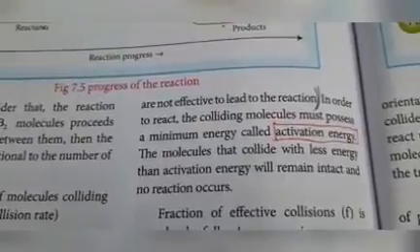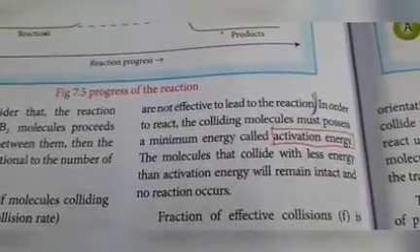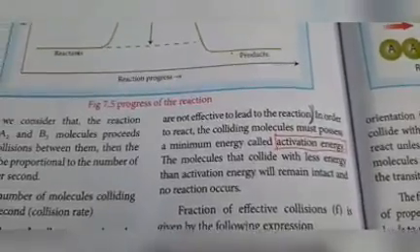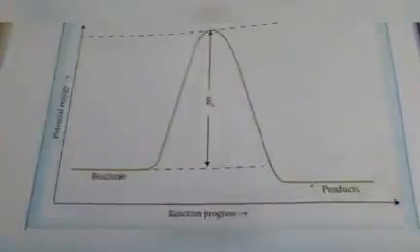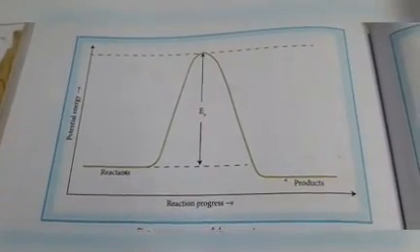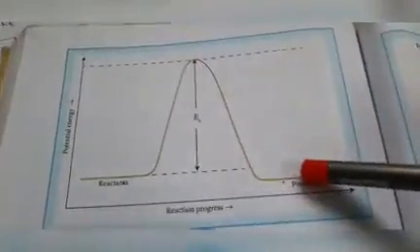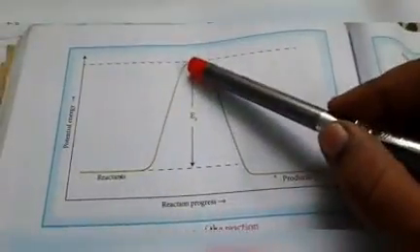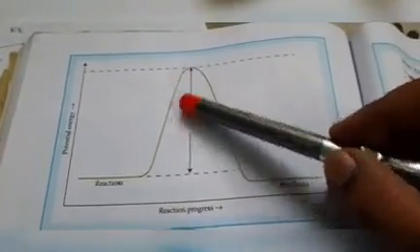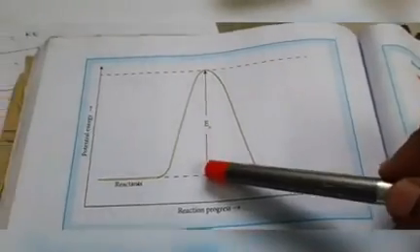What do you mean by activation energy? To react, the colliding molecules must possess a minimum energy called activation energy. In the previous class I explained by using this diagram. If you assume this is the mountain, then for reaching this place we can easily convert it into product. For reaching this place, the reactant molecule must possess some minimum energy. That minimum energy is called activation energy.